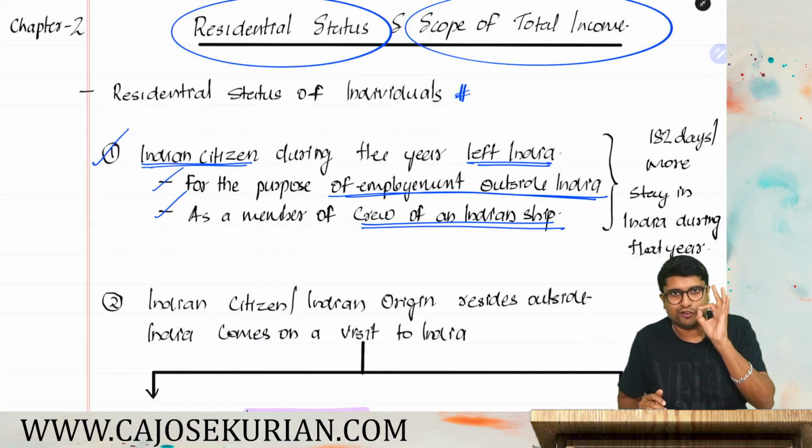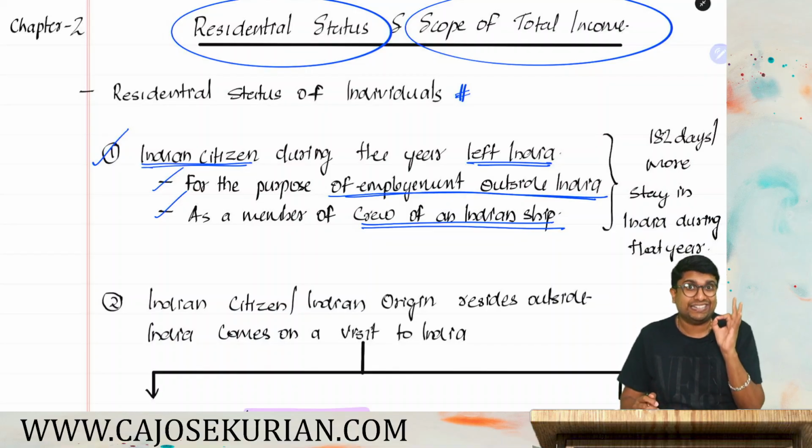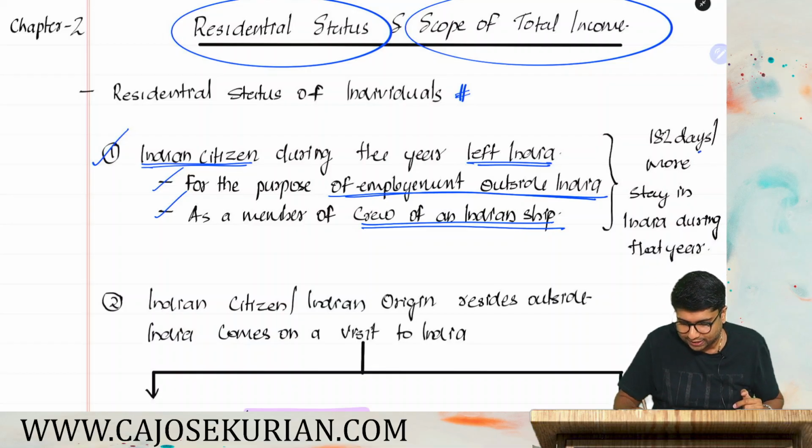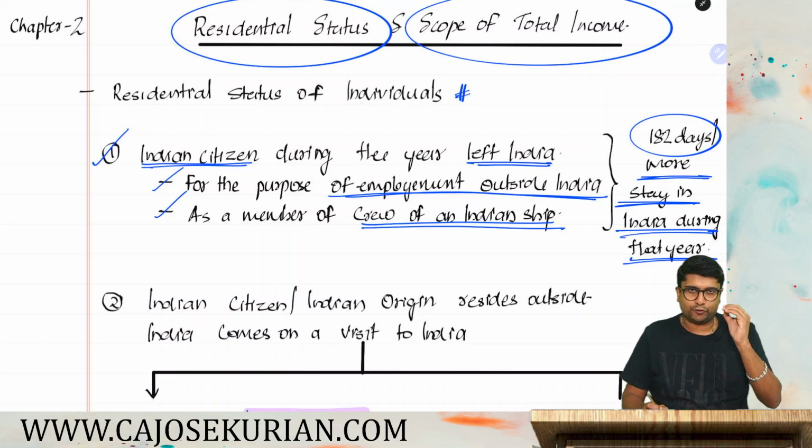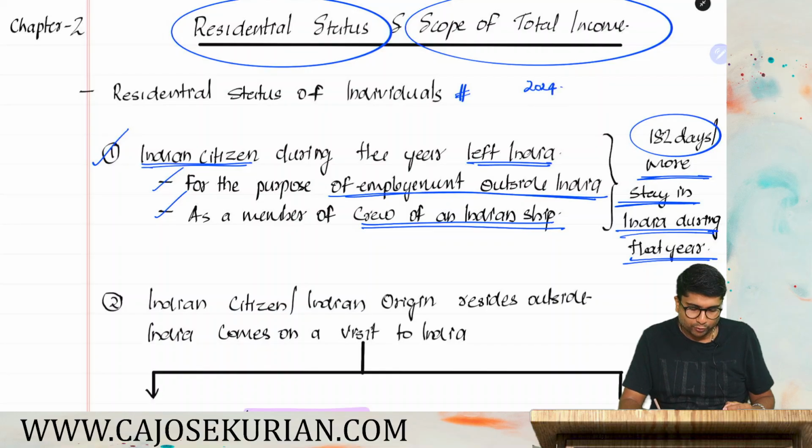For you to become resident in India in the relevant previous year, there is only one condition that is applicable, that is 182 days or more stay in India during that year. Say for example, for your upcoming May or September or Jan 26 examination, your relevant previous year will be 2024-25.